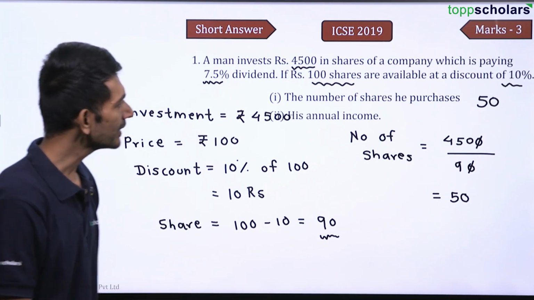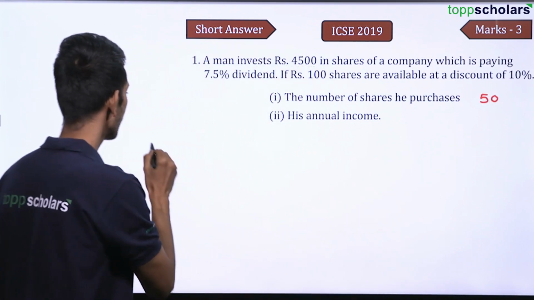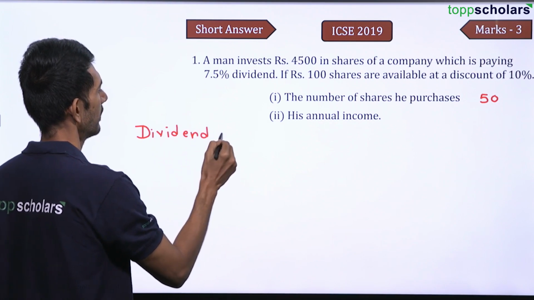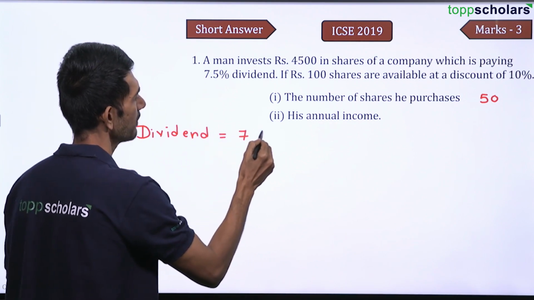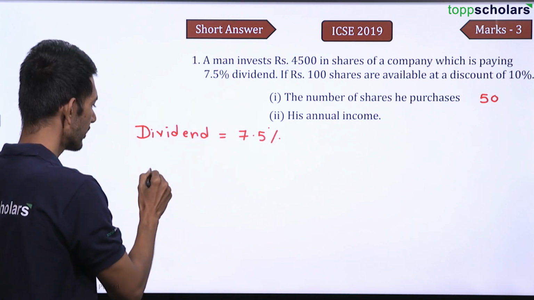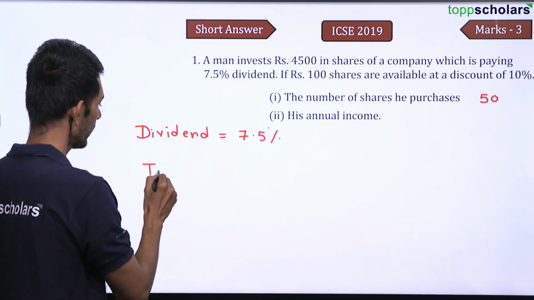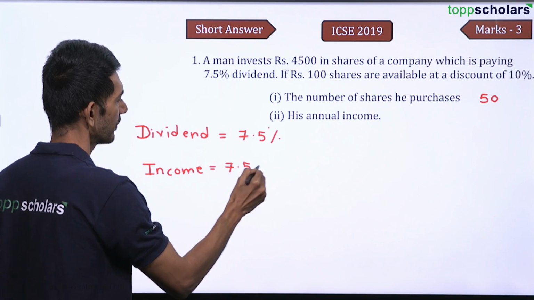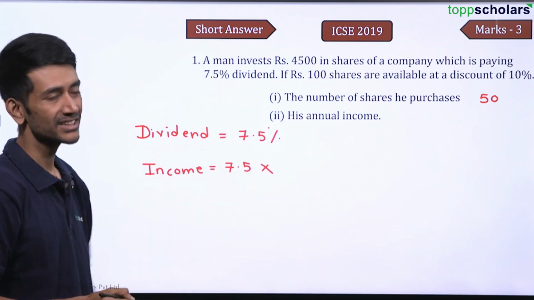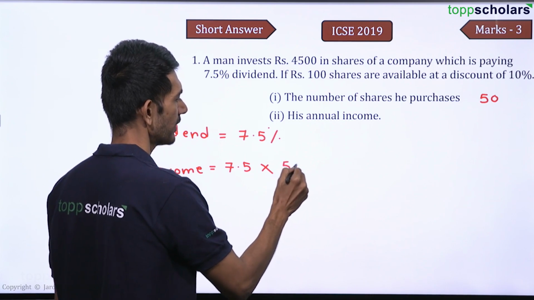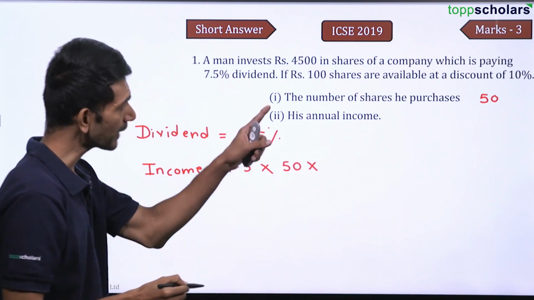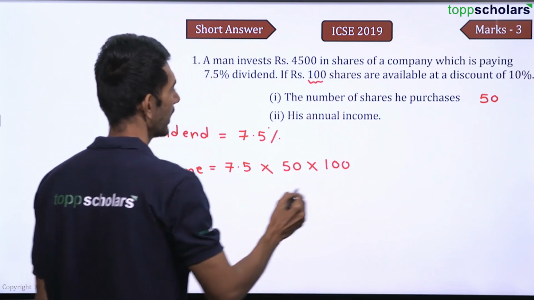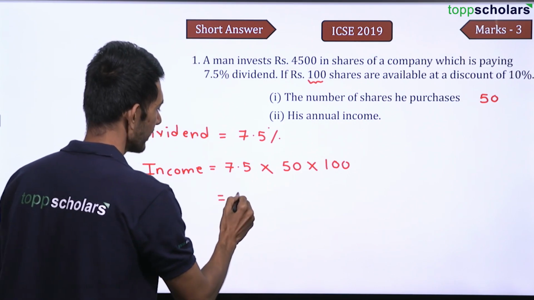Now let us talk about his annual income. Dividend is how much? Dividend is 7.5%, right? This is in percentage. So his income is going to be 7.5 into how many shares did he purchase? 50. And what is the actual price of each share? The actual price is 100. Right? So can I say this becomes